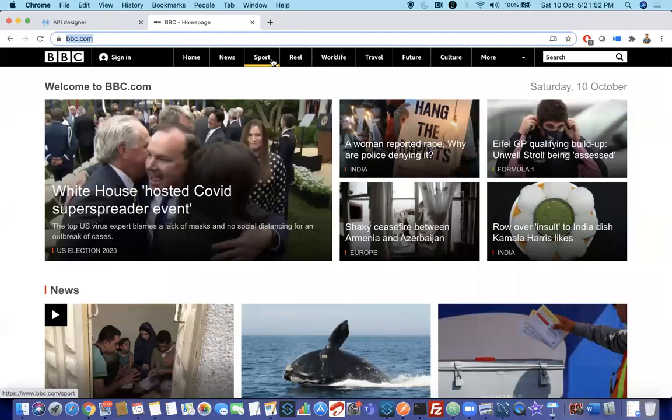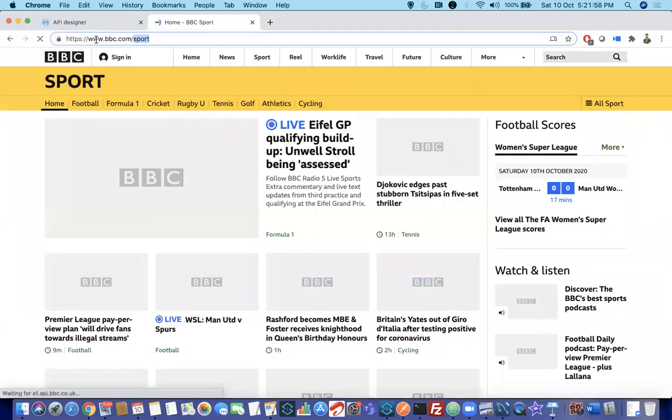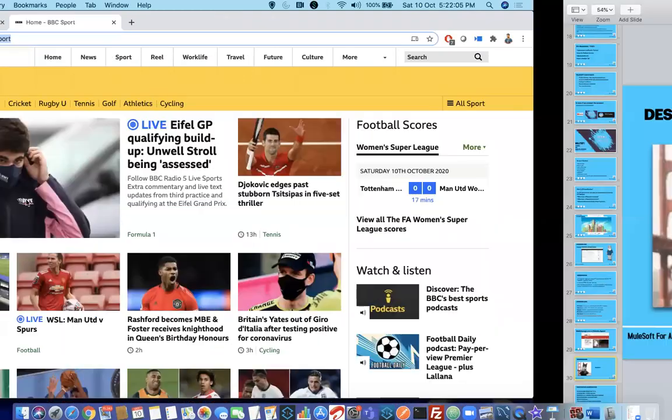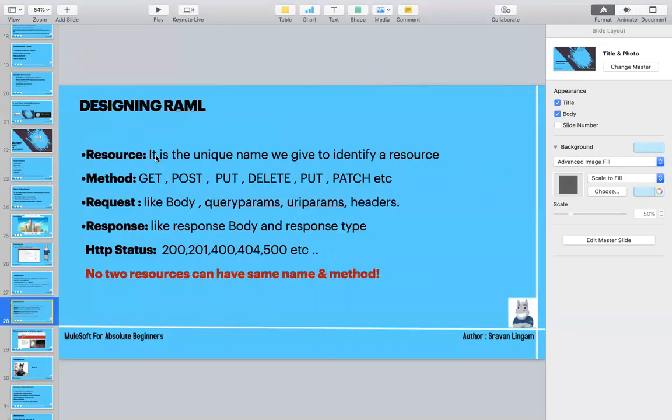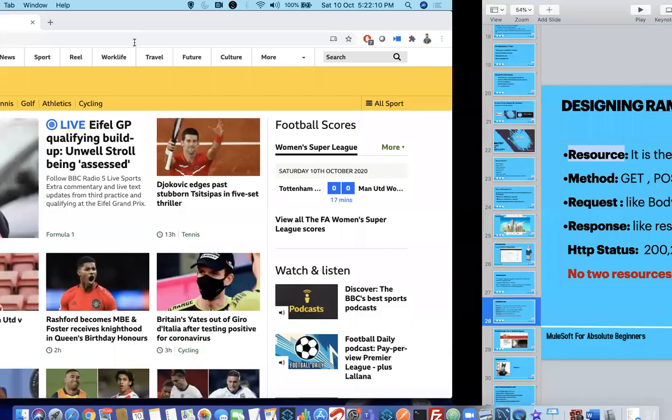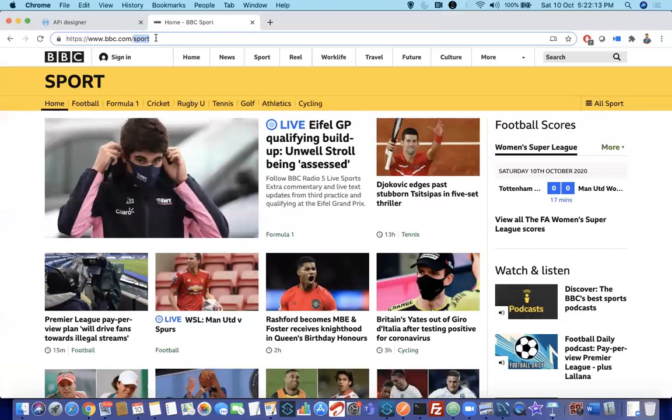Now, for example, I am clicking on sports news. Just try to observe the URL. You can see something is added. This .com is called the DNS. After that, whatever you see is called a resource. That's what I was talking about here. So that means these guys have developed an API. Whenever you click on sport, you have to display this page. So this is the request and this is the response.